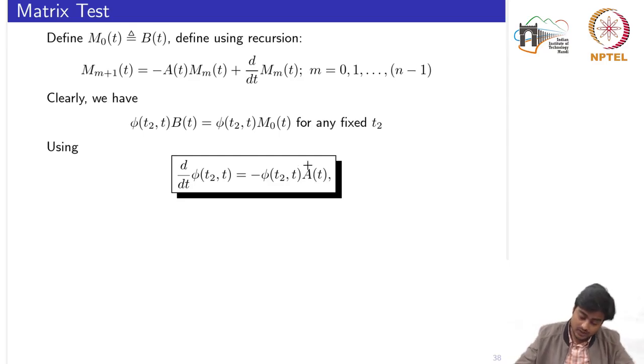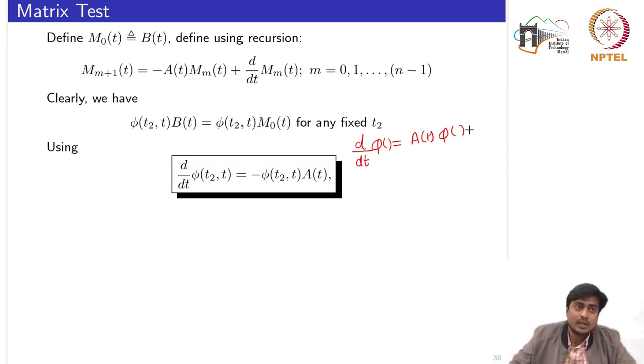Now recall from the first week, the original result says that if I take the derivative of the state transition matrix, then it is equal to A of t into the state transition matrix, because this is in fact one of the properties of the state transition matrix, that it should satisfy the homogeneous equation for the time varying case.